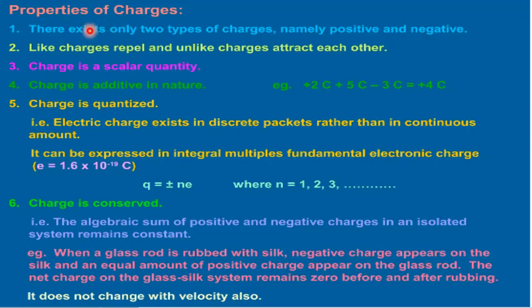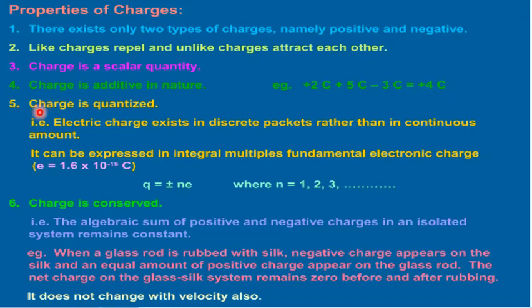Properties of charges. First, there exist only two types of charges, namely positive and negative. Second, like charges repel and unlike charges attract each other. Third, charge is a scalar quantity. Fourth, charge is additive in nature. For example, plus 2, plus 5, minus 3. If there are 3 charges in the system, the resultant will be equal to 4 coulomb.